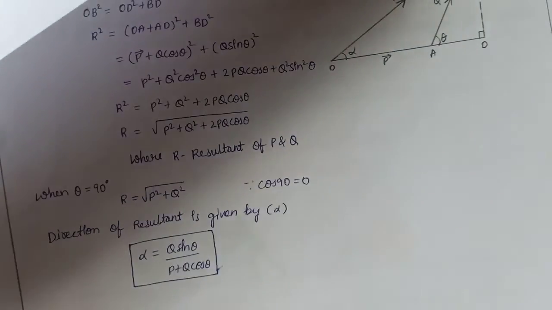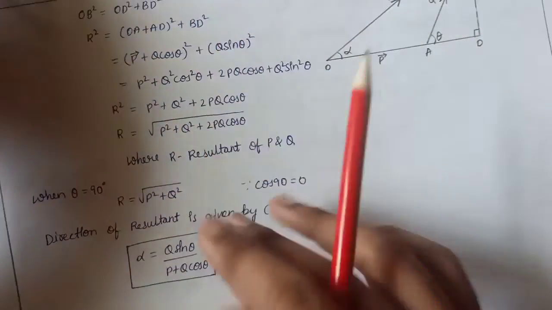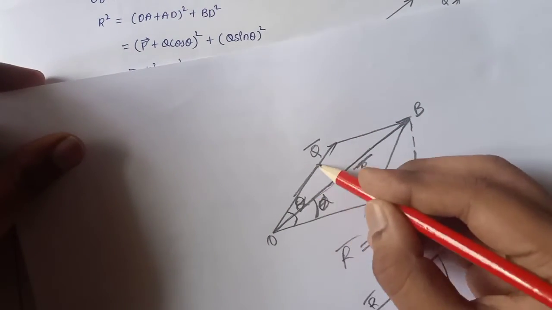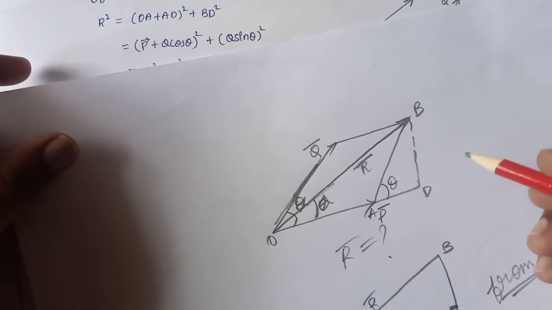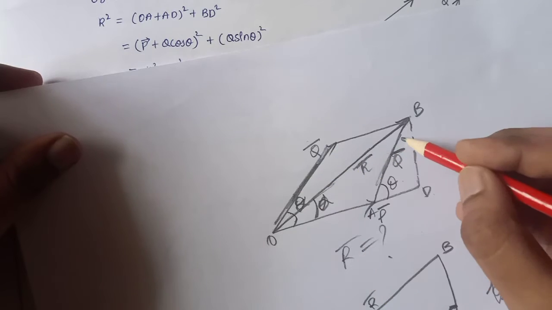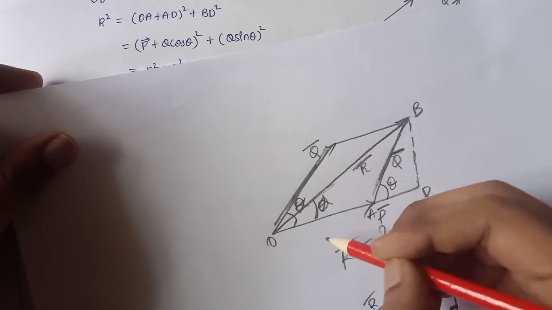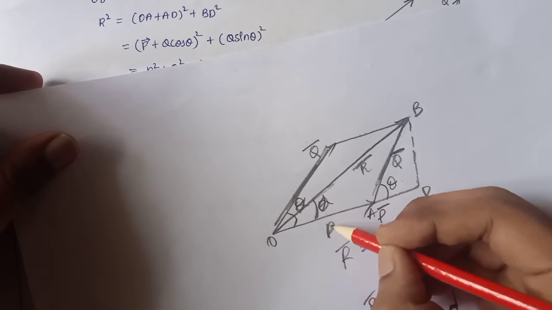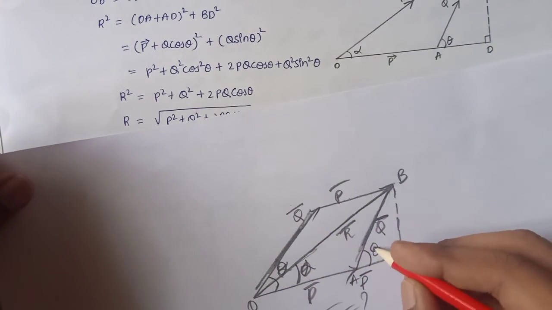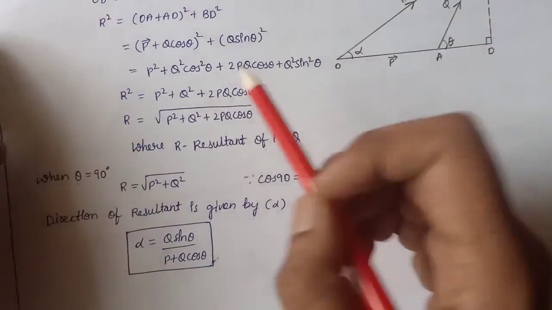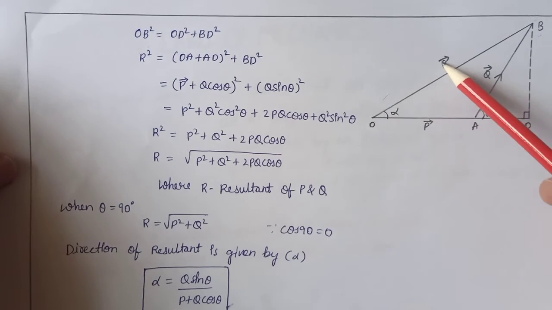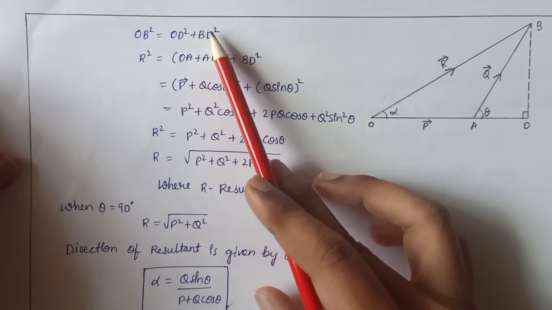Next, here you can see the same thing we did here. If here is Q bar on this side, here is also Q bar, as opposite sides are equal. Here P bar means here also P bar. Here we are taking theta. OB square equals R square, equals OD square plus BD square.